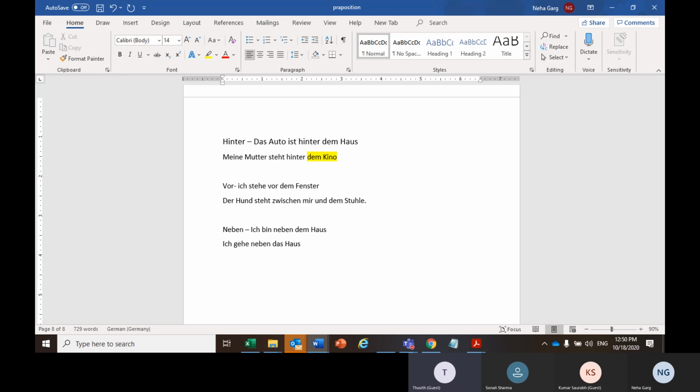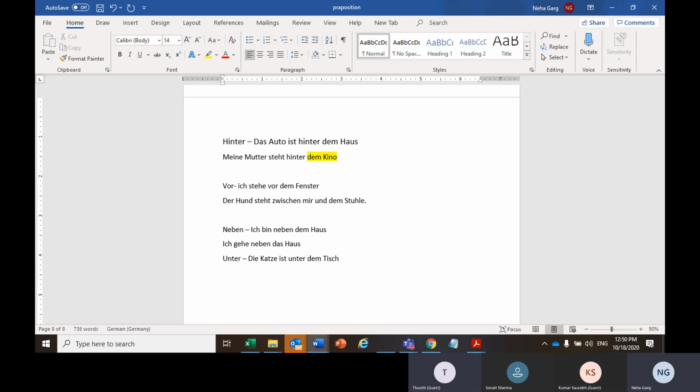Then with the unter, dative, I use: Die Katze ist unter dem Tisch.